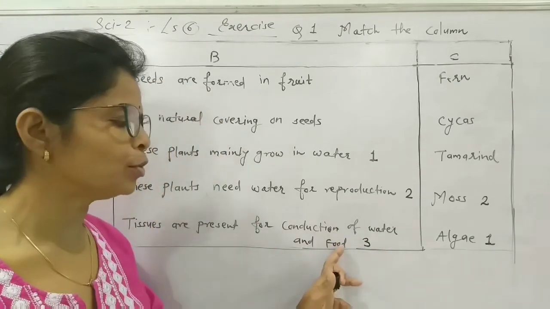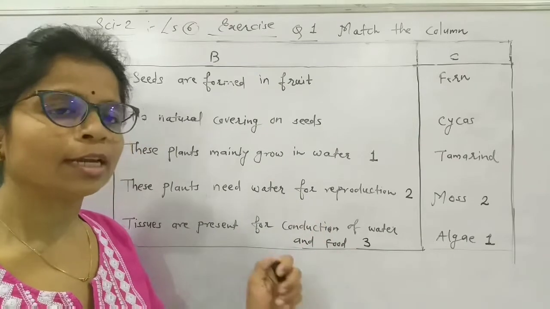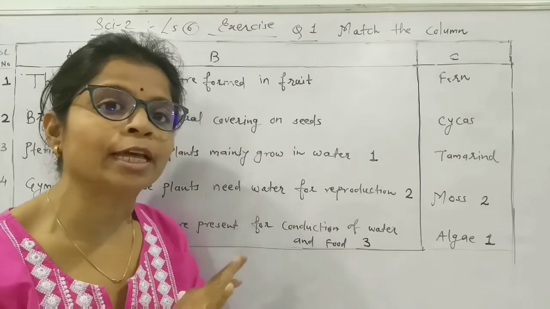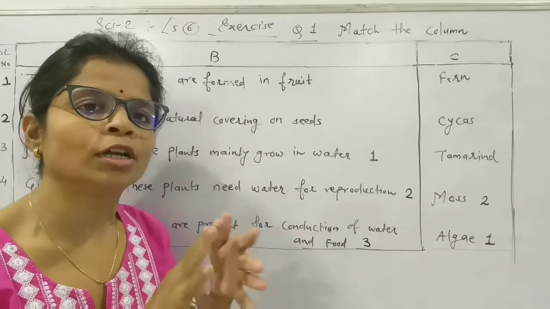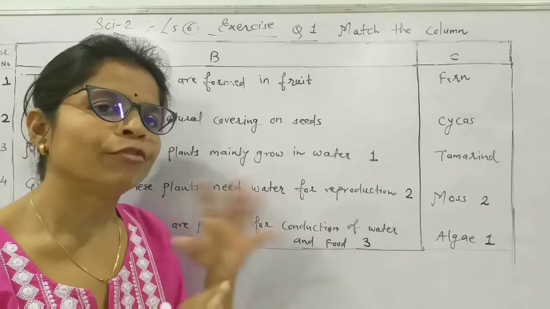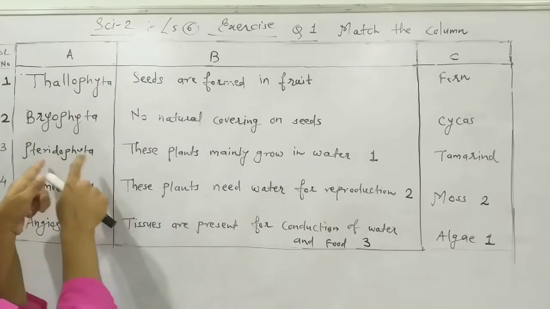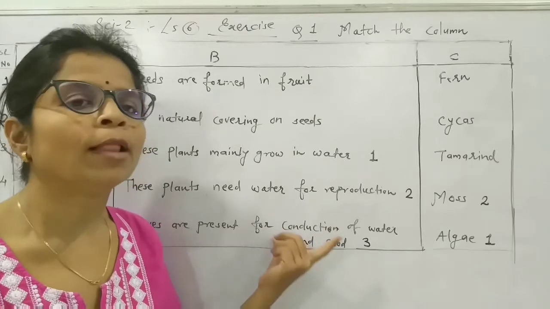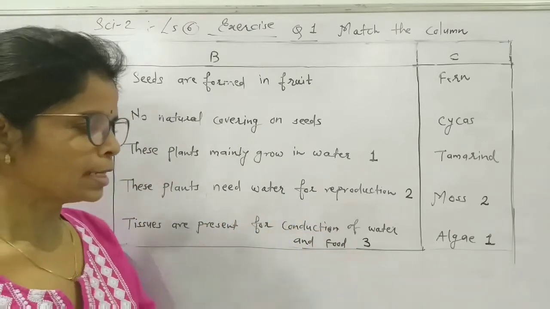In thallophyta and bryophyta there were no such parts. That is root, stem, flower, fruit, everything was absent in thallo and bryophyta. But for the first time we have seen conducting tissues in the plants which come in pteridophyta. So this is the answer.